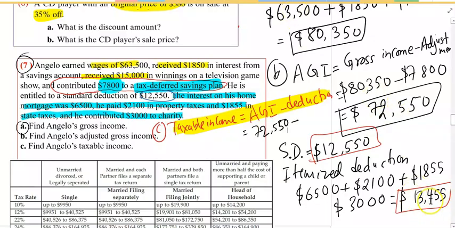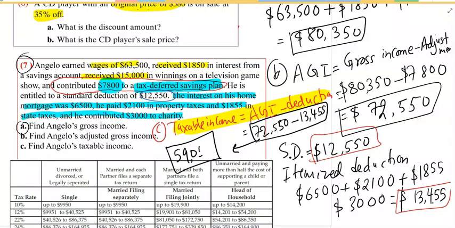We use the larger one, 13,455. If you subtract 13,455 from 72,550, you get $59,095. That's the taxable income.